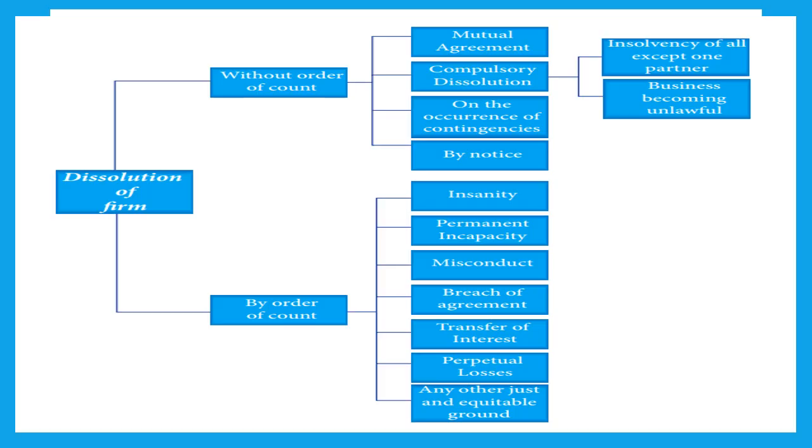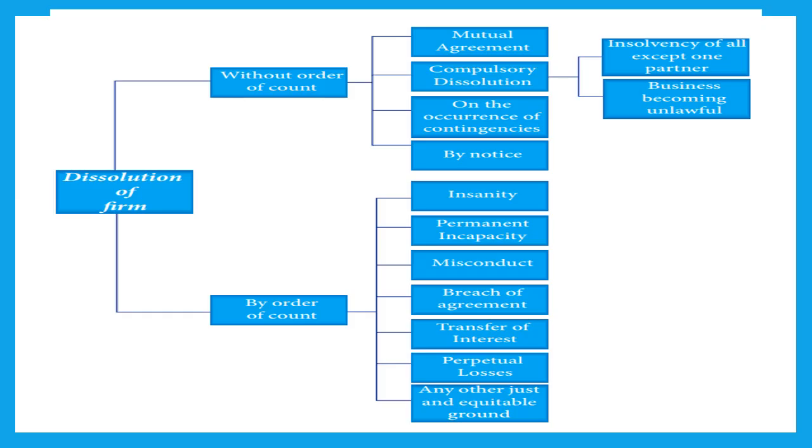So first let us discuss the various modes of dissolution of partnership firm without the order of the court, that is voluntary winding up of partnership firm. First is mutual agreement.